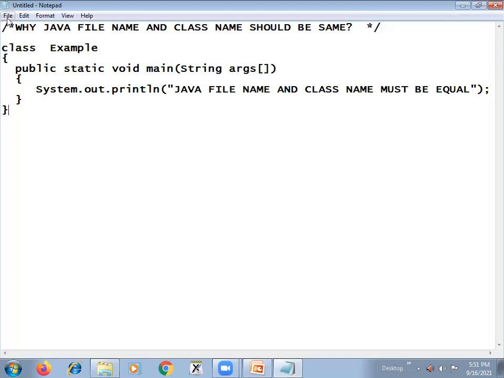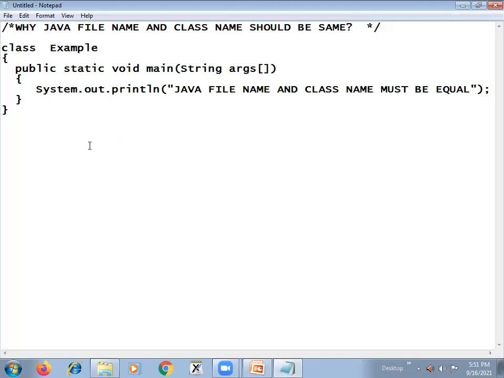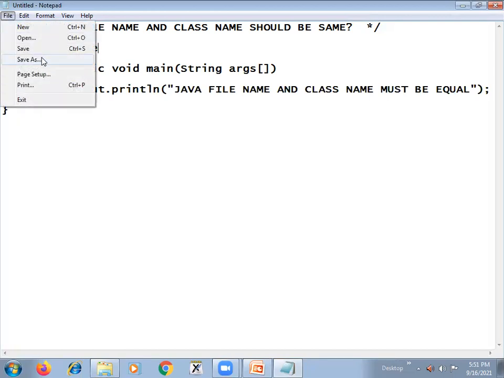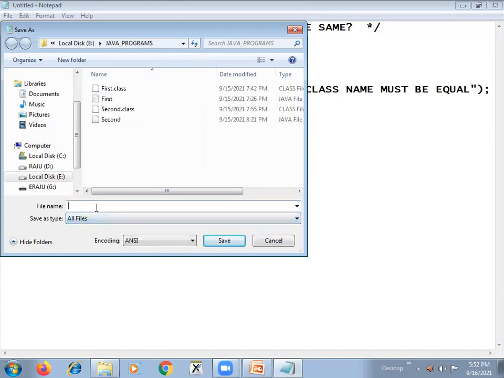Now I'll save this in a file with a different name. Generally, what we said in the previous video is that your Java file name and your class name both should be the same. So here I save this, using Save As. The first thing is to keep it as All Files. Within the double quotes, I call it sample.java.